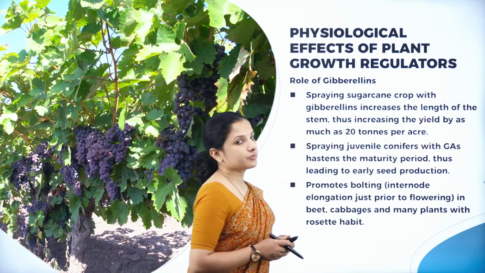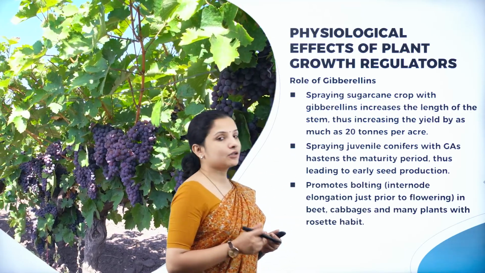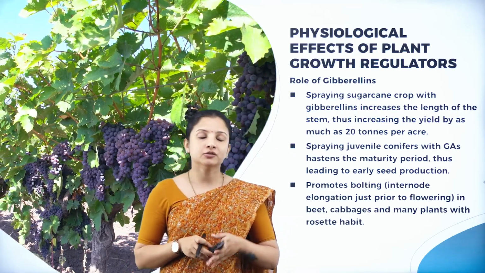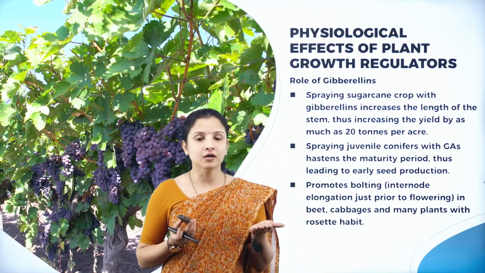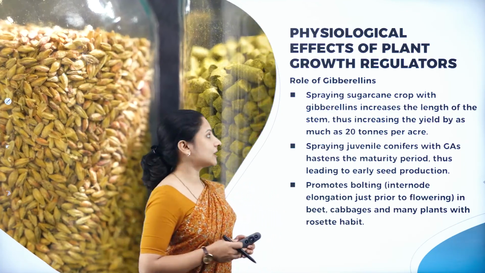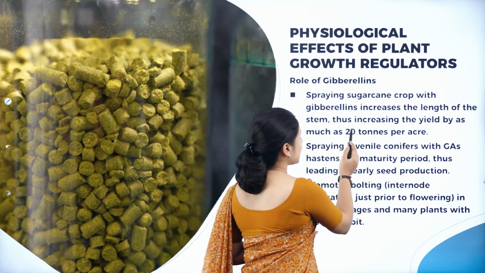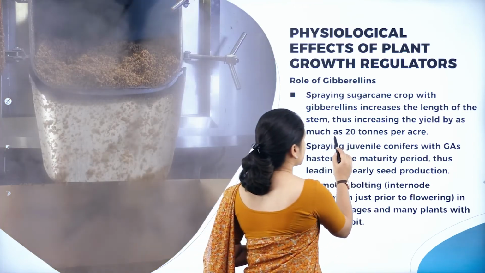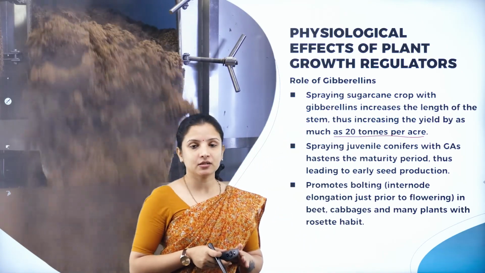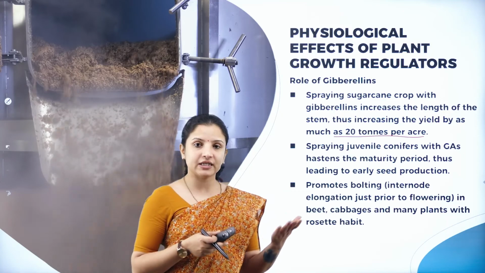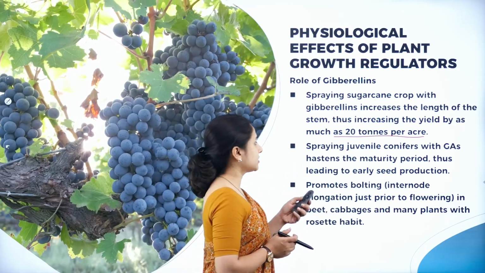And not just that, gibberellins can be used for spraying sugarcane crops so that it will increase the length of the stem. If it increases the length of the stem of the sugarcane, then there is more sugar for the farmer, more produce, right? So that is why it is very, very important. And likewise, it will increase the yield of the sugarcane by as much as 20 tons per acre, if the sugarcane stems are sprayed with gibberellin. So that is the reason.